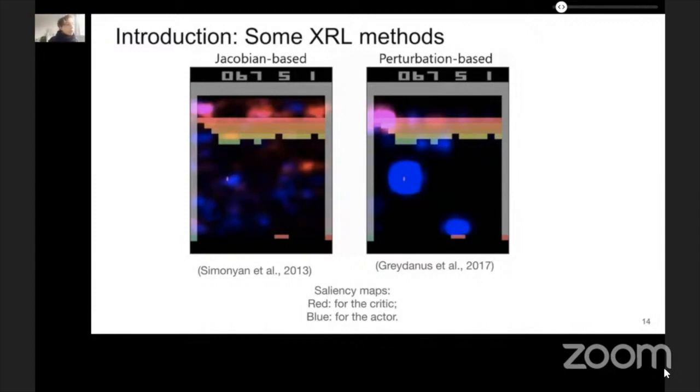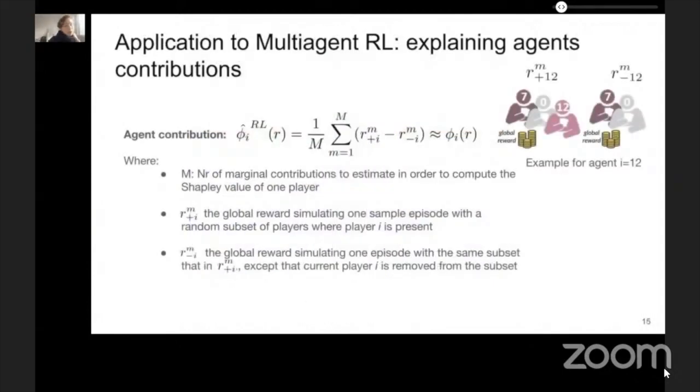Now, can we use Shapley values, for instance, to explain the contribution of each agent in a cooperative multi-agent RL environment? We have been studying this, and this is the same formula as for the original Shapley value formulation, but instead of features, we can consider agents, and instead of model prediction, we can use the global reward, so the sum of rewards of all the agents in the considered team. So we have to make M rollouts of the game with different random coalitions to estimate the Shapley value of one player with and without you.